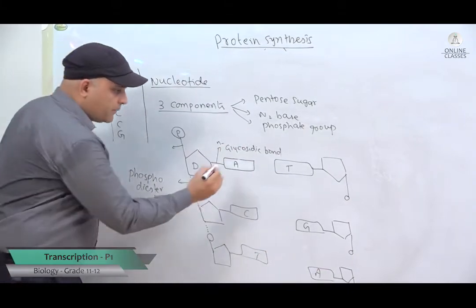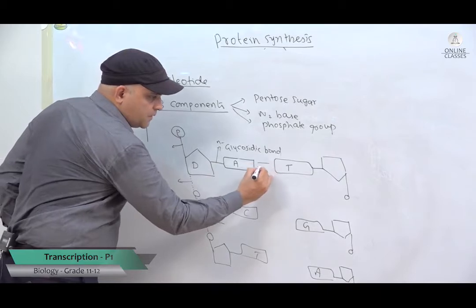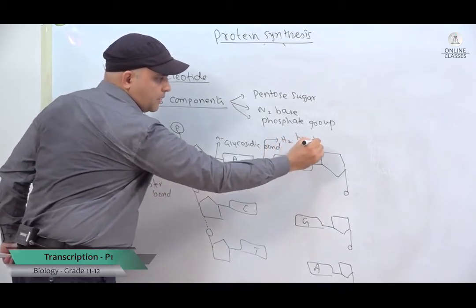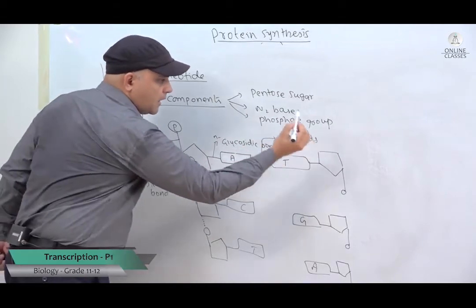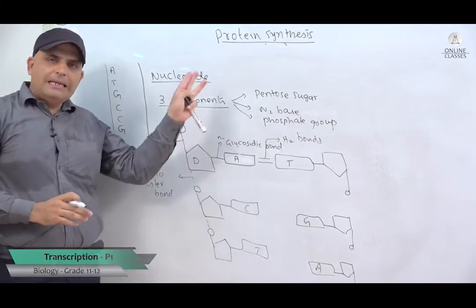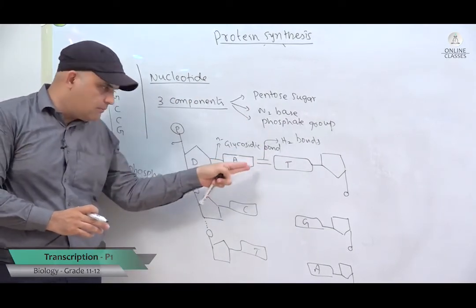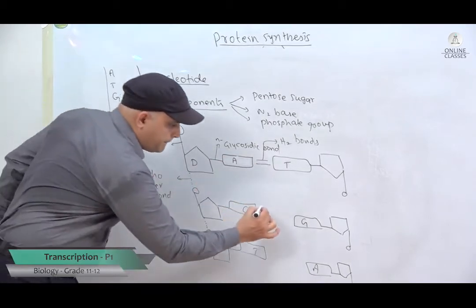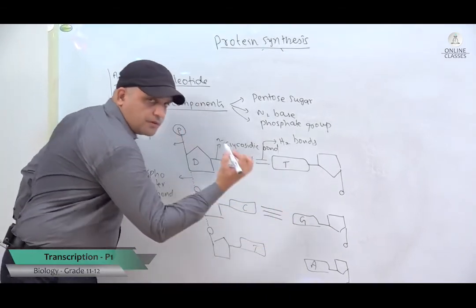Now, you see carefully, between these two nitrogenous bases you have hydrogen bonds here. How many bonds here? 2. Remember, it is very, very important you learn this. Adenine always binds with thymine by 2 hydrogen bonds. Cytosine always binds with guanine by 3 hydrogen bonds.